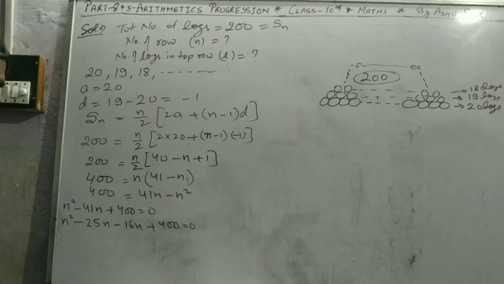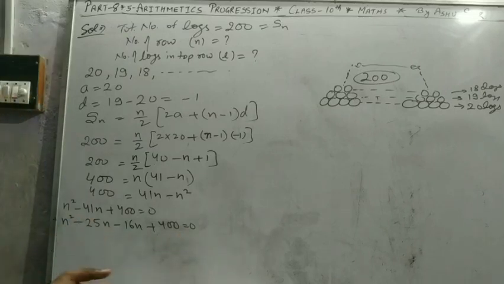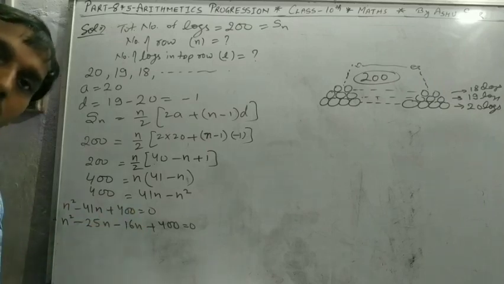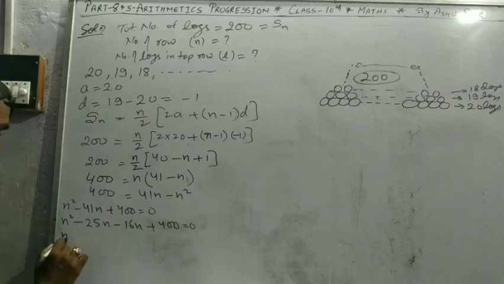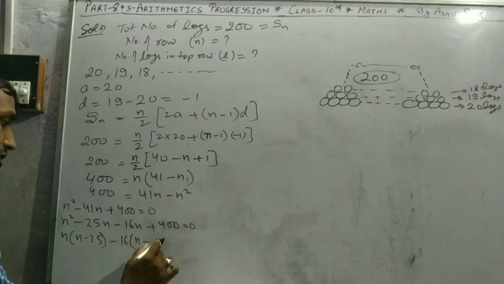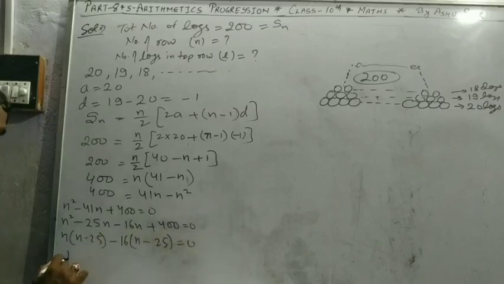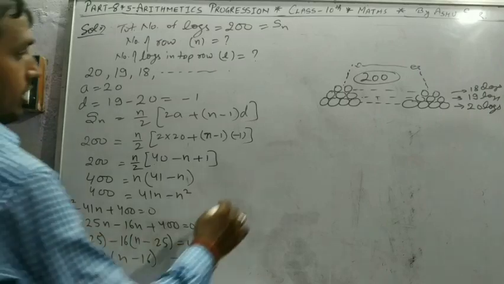I am not explaining how we get this because splitting the middle term you have already studied in class 9th and also in class 10th, in two chapters, polynomials and quadratic equations. Taking n as common, n minus 25, here minus 16 is common, so n minus 25 times n minus 16 is equal to 0.